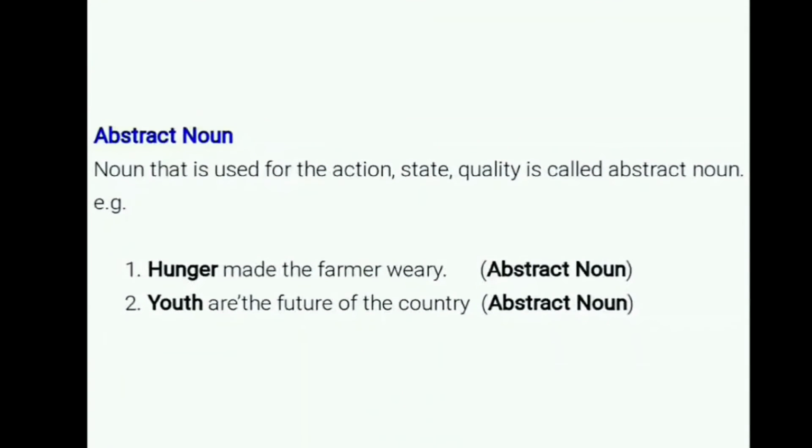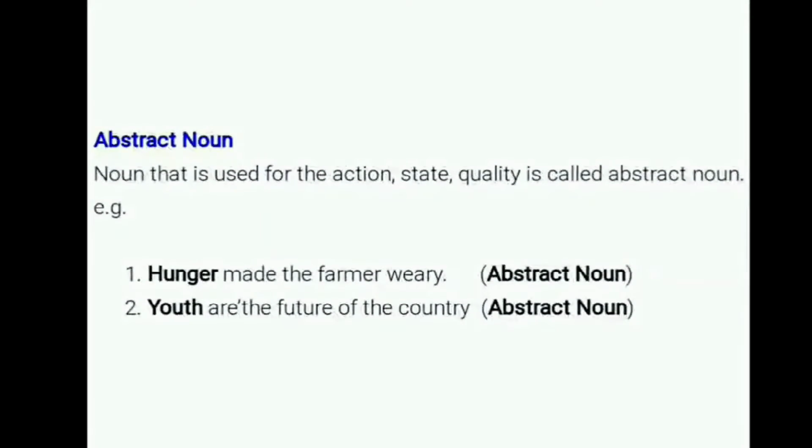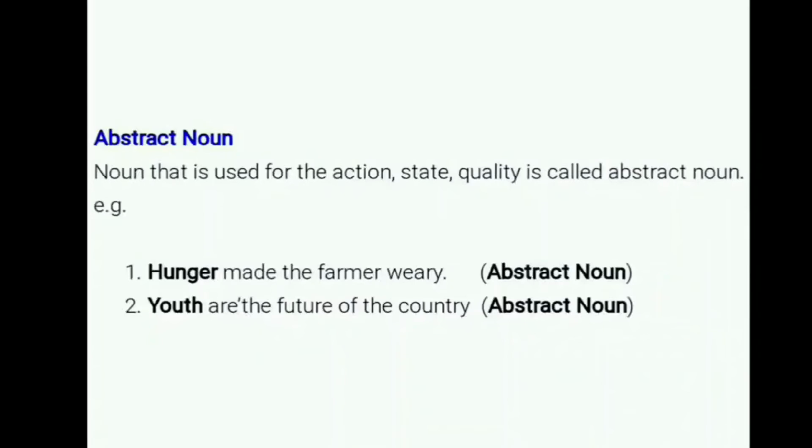Example: first, hunger made the farmer weary. Here, weary means tired. Hunger is an abstract noun, because it states the condition of the farmer.